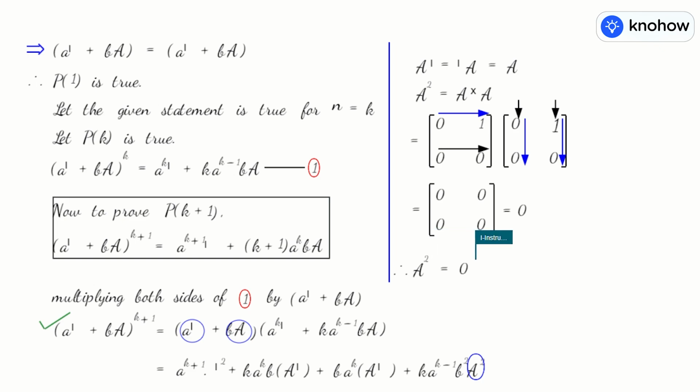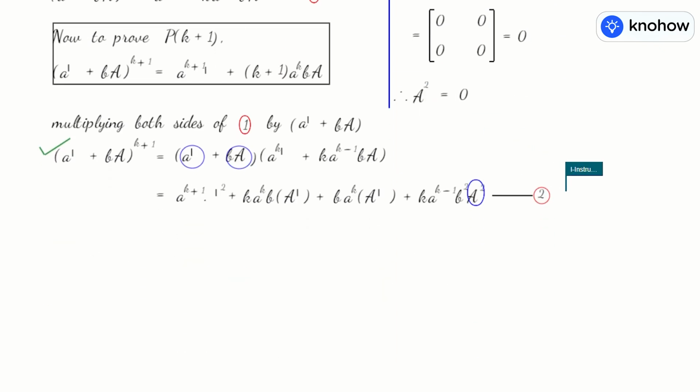So what will happen now? Let me call this result second. Replacing A square equal to 0 matrix in second, what do you find? Already on the left, you have (AI + BA)^(k+1). That is already there. Now look at the right hand side.